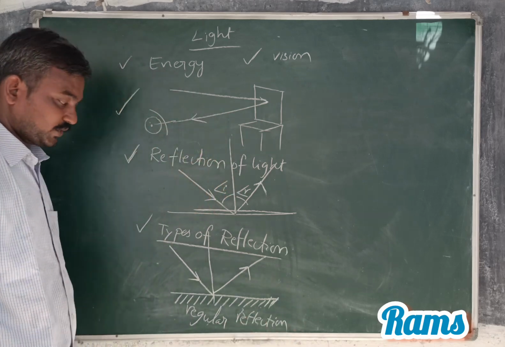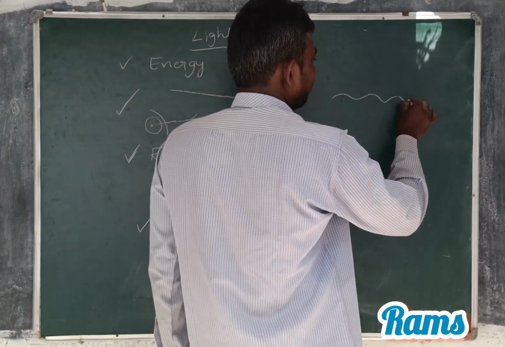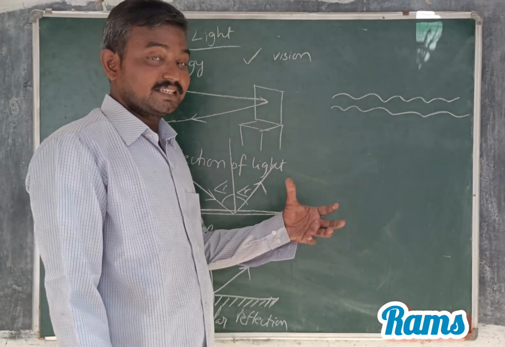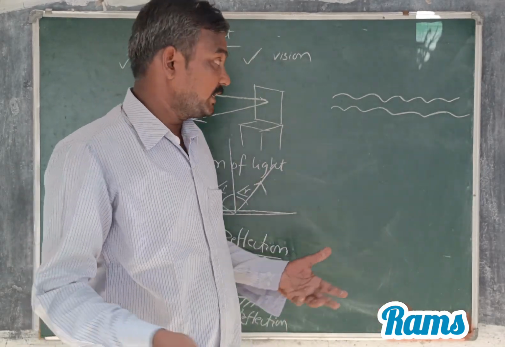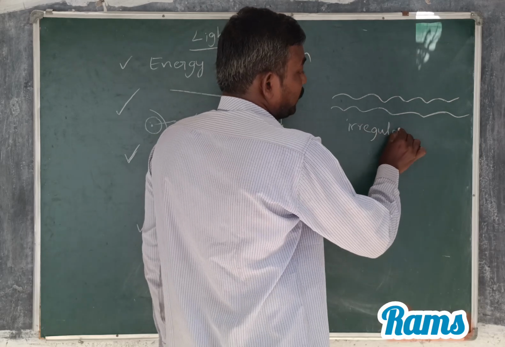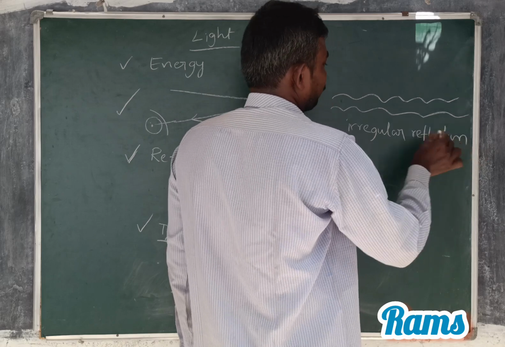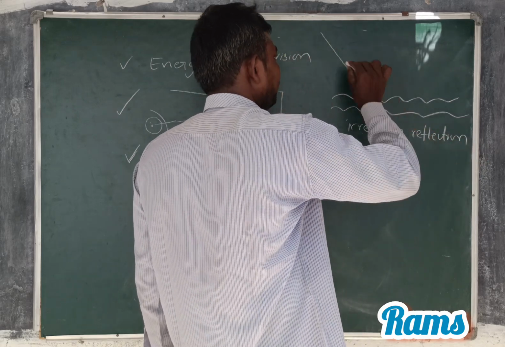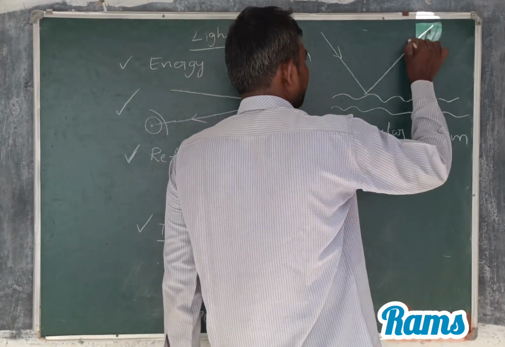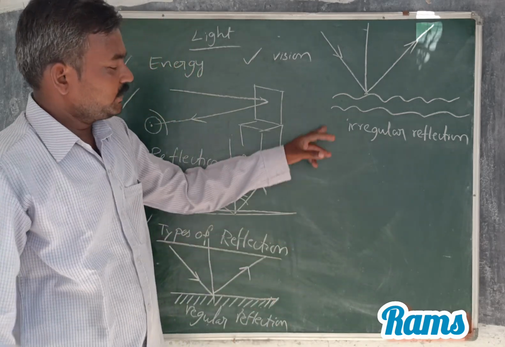Another one is irregular reflection, for example rippled water or a wall. When light is incident on the wall, that is also irregular reflection. When a light ray is incident on rippled water, that light ray returns to the same medium.